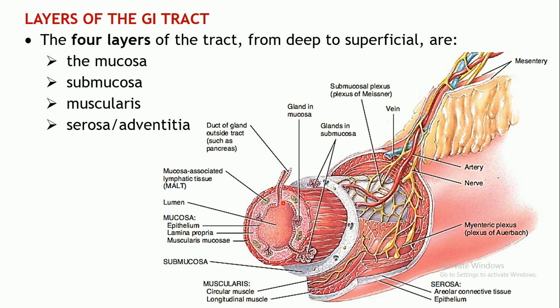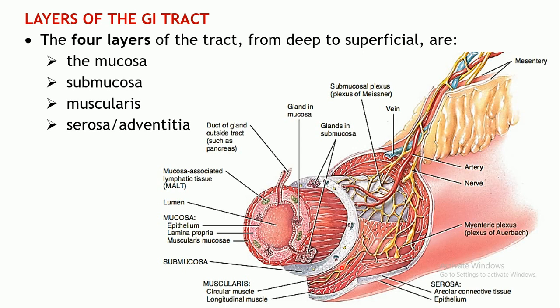Muscularis is the third layer. So it connects the mucosa with the muscularis. And here you can see again there are certain types of glands which are present. There are certain blood vessels which are present, which enter into this particular layer. You can see over here that there are certain blood vessels, certain neurons supplying this particular region.